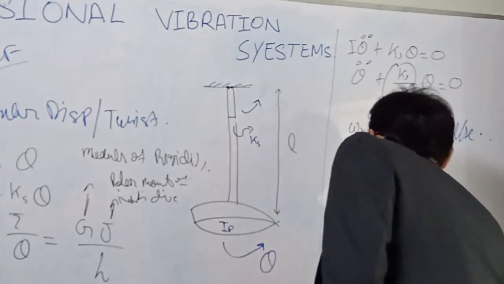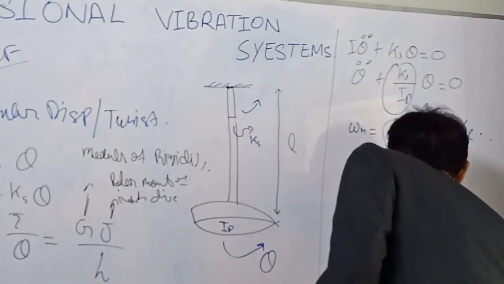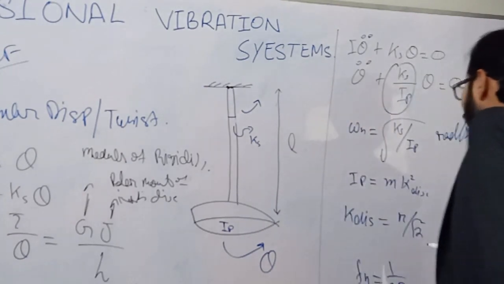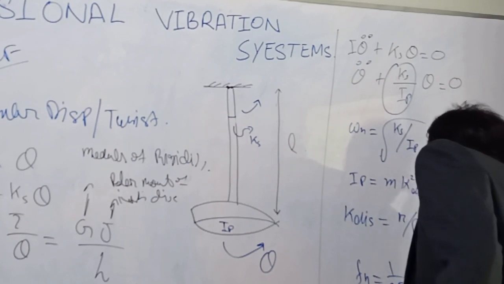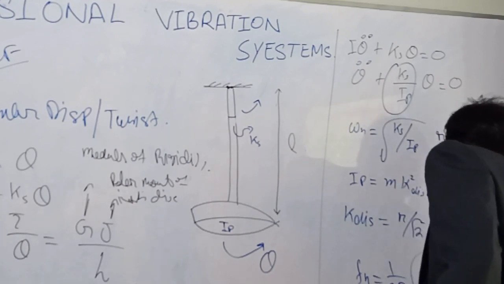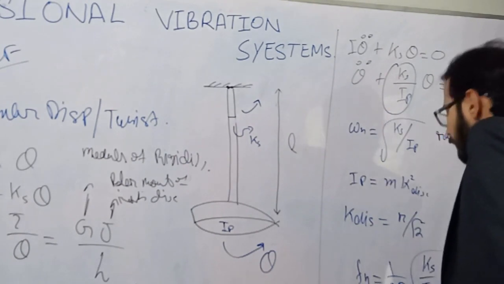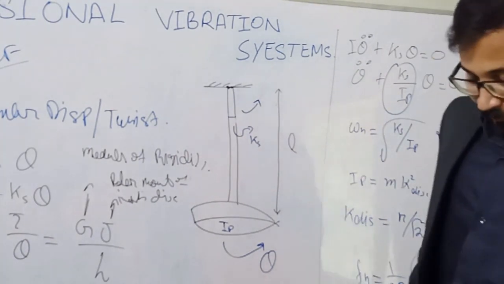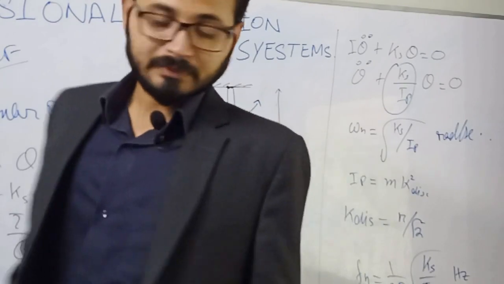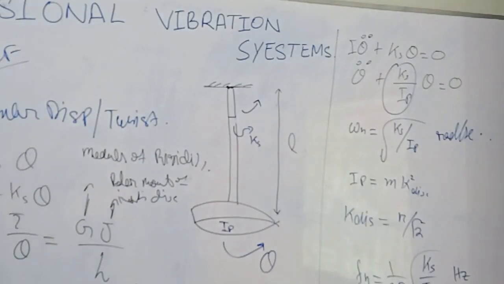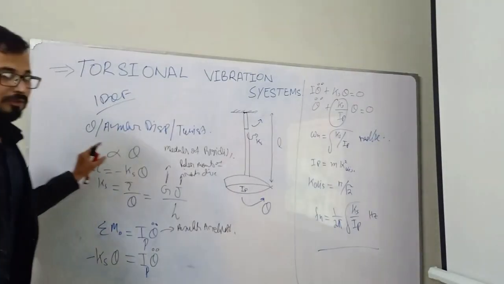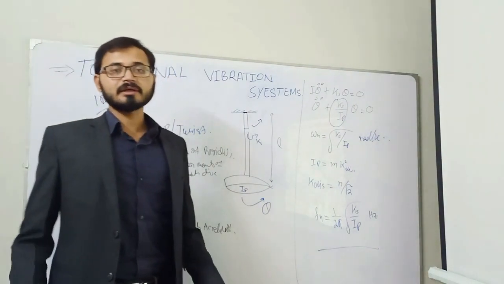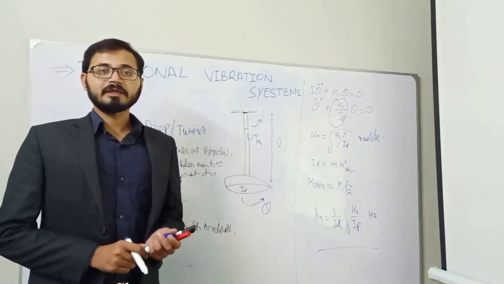And if we are asked for calculating natural frequency, we can calculate it as Fn is equal to 1 divided by 2 pi into square root of Ks divided by IP. Again, cycles per second or hertz is the unit. Please keep in mind, angular force plays the same role in torsional vibration case as the linear force plays in case of linear vibration.